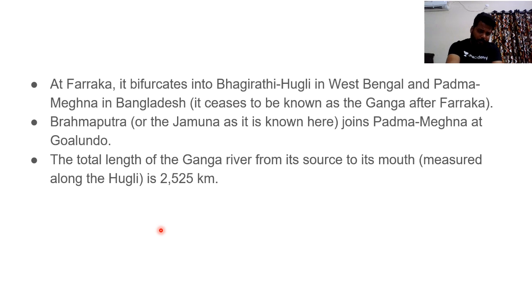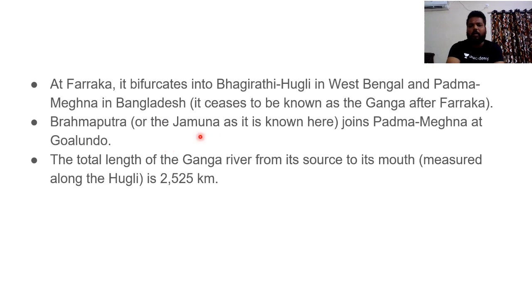Near the Farakka region, where we have the Farakka barrage, it bifurcates into Bhagirathi-Hooghly in West Bengal and Padma-Meghna into Bangladesh, clear. It ceases to be known as Ganga after Farakka. After the Farakka barrage, the one stream which enters West Bengal is called Bhagirathi and Hooghly, and when it enters Bangladesh, it is called Padma and Meghna, clear.